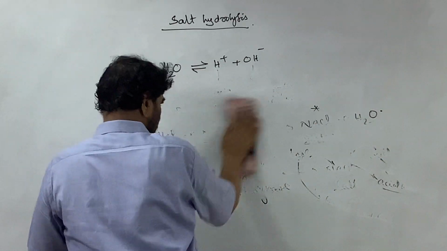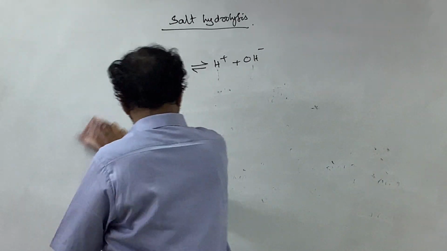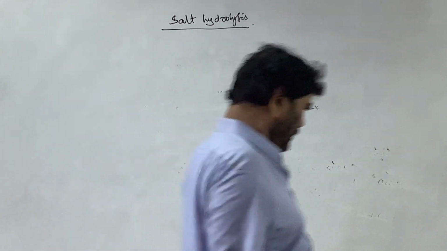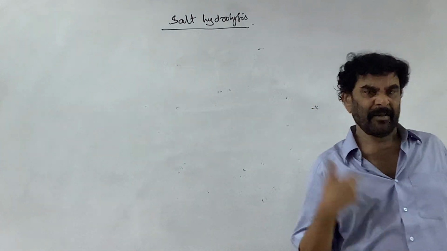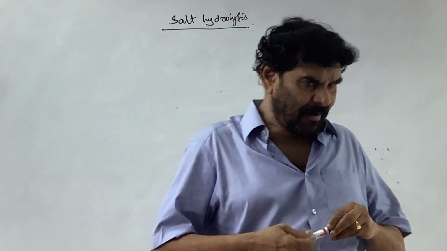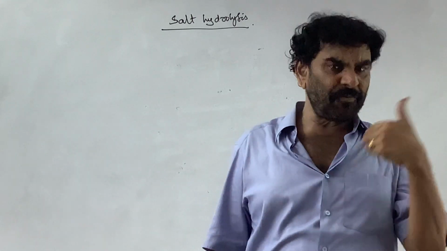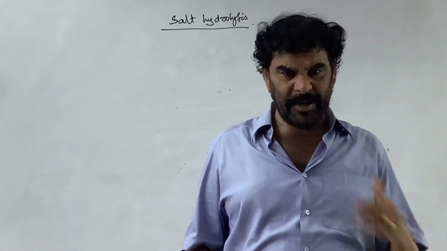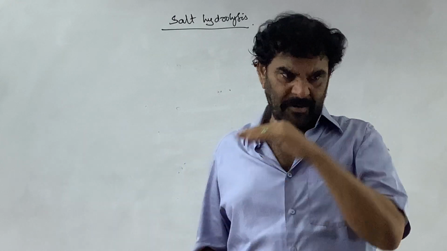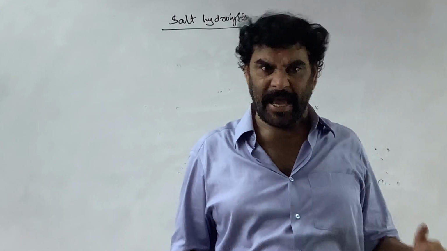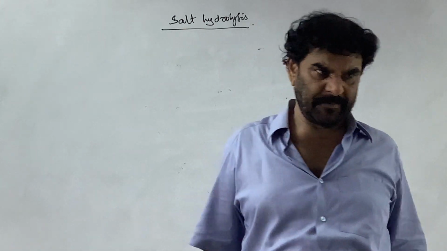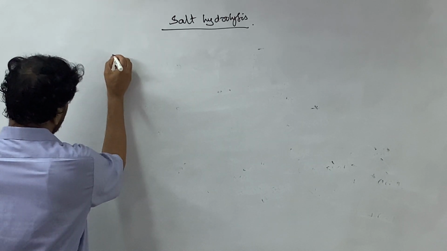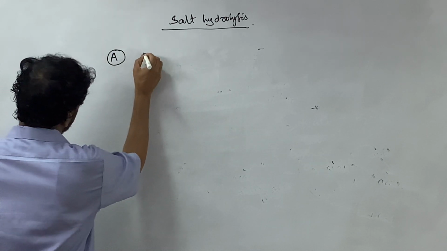Now if we come to the third point, if you take acids and bases, for our convenience, acids and bases are classified into 4 types: strong acid, strong base, strong base, strong acid, weak acid, strong base, and weak base. Based on this, the salts are classified into 4 types. The first category of the salts.